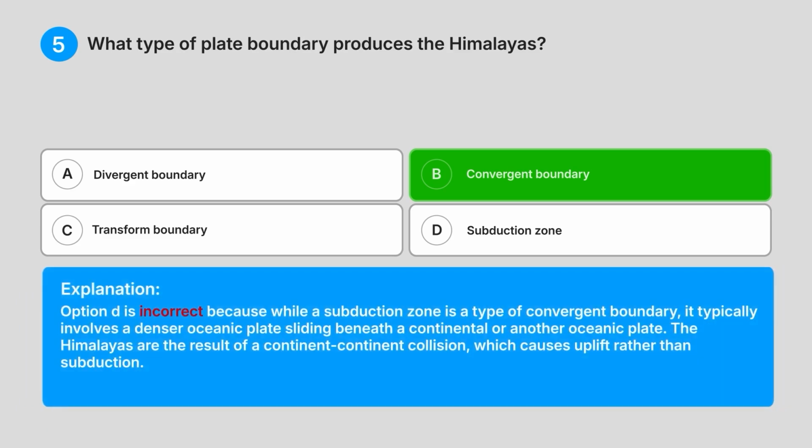Option D is incorrect because while a subduction zone is a type of convergent boundary, it typically involves a denser oceanic plate sliding beneath a continental or another oceanic plate. The Himalayas are the result of a continent-continent collision, which causes uplift rather than subduction.